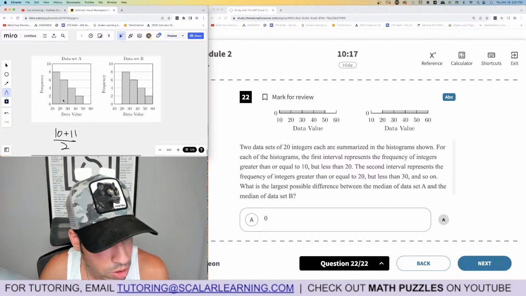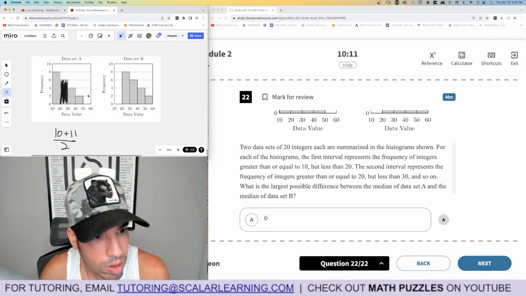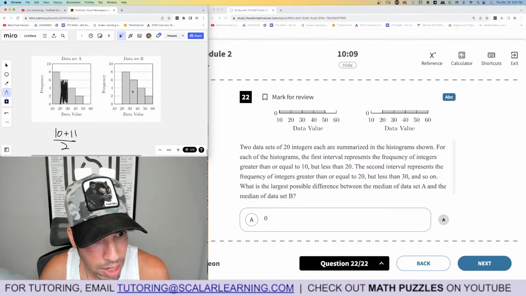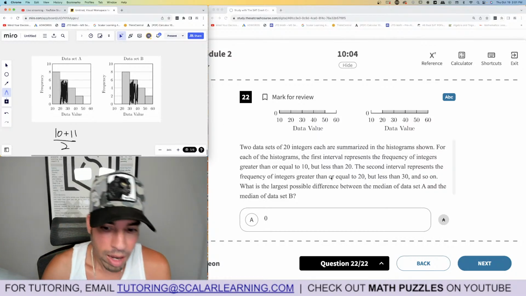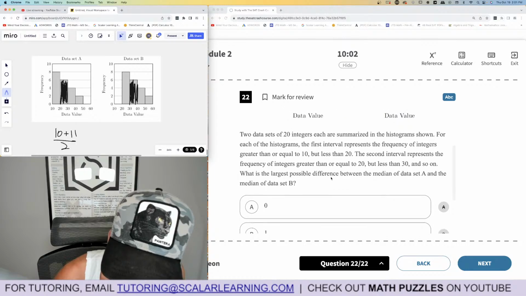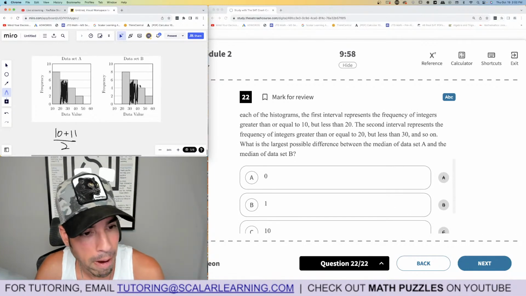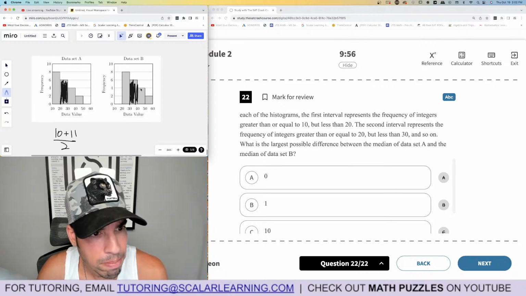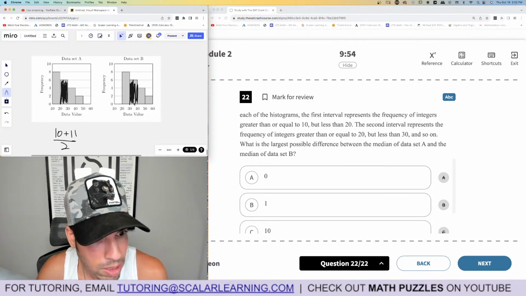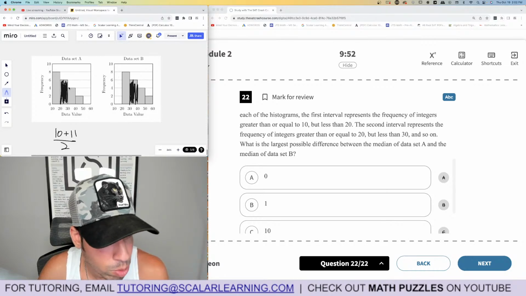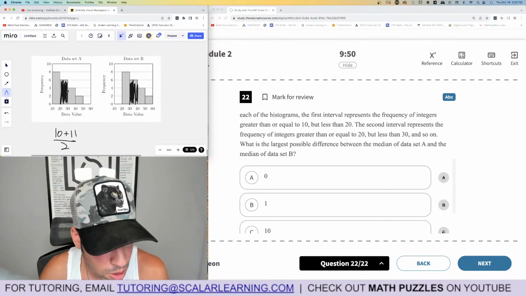So I've got 8 values, and then I got 6 values here. So my 10th and 11th value are going to be in here, okay? And for data set B, I've got 8, same thing. My 10th and 11th value are going to be in here. And so we want the largest possible difference between the median of A and B. So that means I want the median of B to be as big as possible and the median of A to be as small as possible.